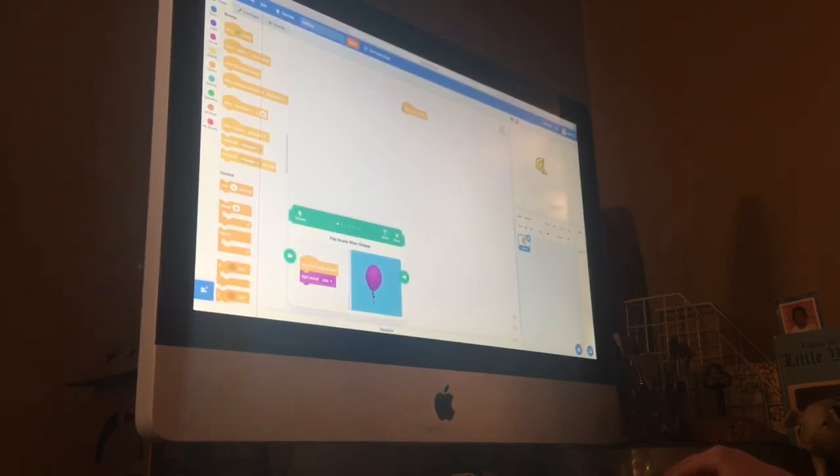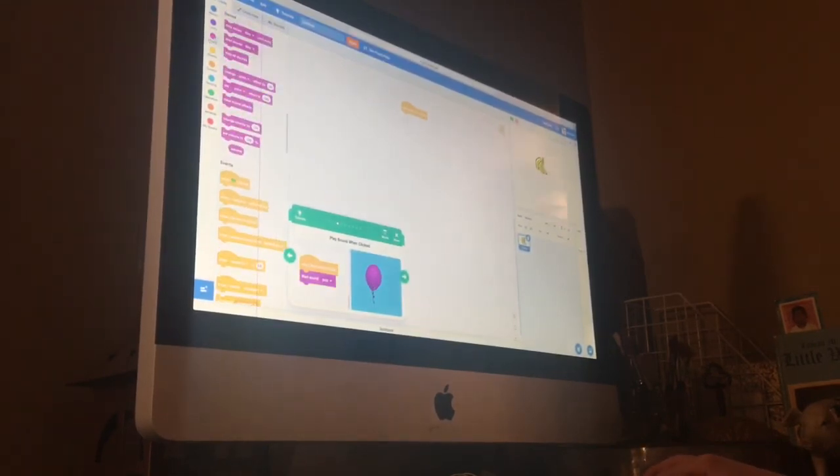So it says when this sprite clicked, and then you click the color, what that is. So it's pink, and it says sound. So you look for start sound pop. You can also make your own sound. Yeah, you can record your own sound. There's chomp and bite. So we can choose. I'll turn up the volume so you guys can hear. So I'm gonna click chomp. And so when you press this green flag, and I'll press it, and then it'll make that sound.